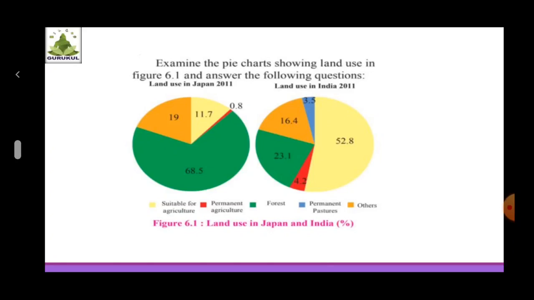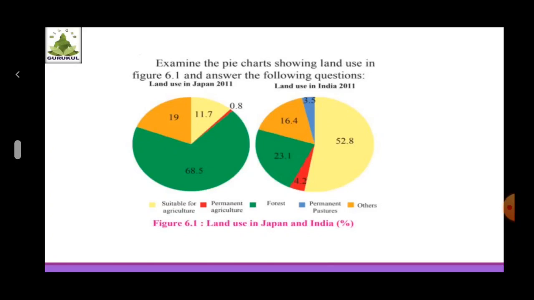So while having a discussion of all these questions, you may have realized that in different countries, the percentage under various land uses differ. Based on the availability of land, the population of a country, its quality and needs, land use types vary.